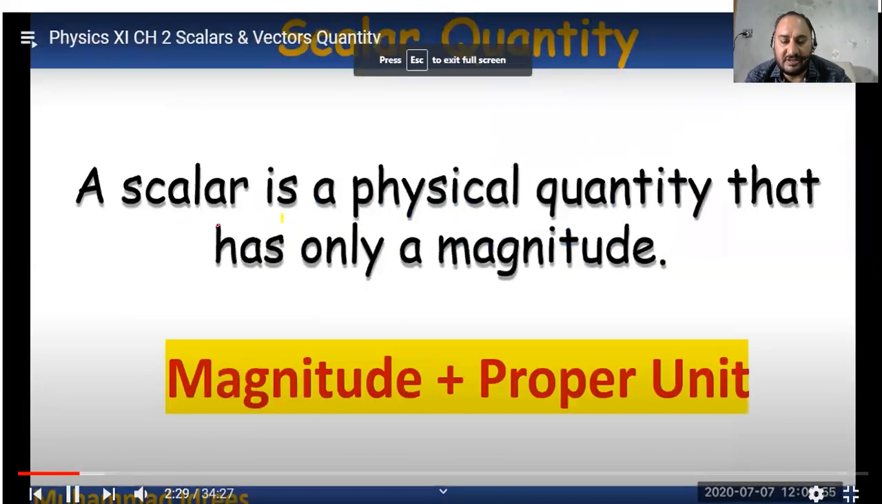Students, a scalar quantity: a scalar is a physical quantity that has magnitude only. A scalar quantity has magnitude only. It is that type of physical quantity which needs only magnitude. If we go into detail, it needs a magnitude and a proper unit. That means that type of physical quantity which requires magnitude and its proper units.